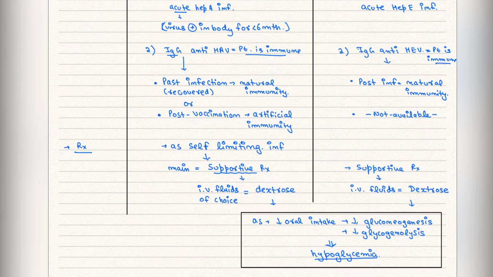Now on treatment. As Hep A and Hep E are both self-limiting, we only have to give supportive treatment. In supportive treatment, the IV fluid of choice is dextrose. Why? Because in hepatitis there is generally loss of appetite, which can lead to hypoglycemia. To treat the hypoglycemia we give dextrose. IV fluids are given, and since the disease is self-limiting, it resolves by itself.